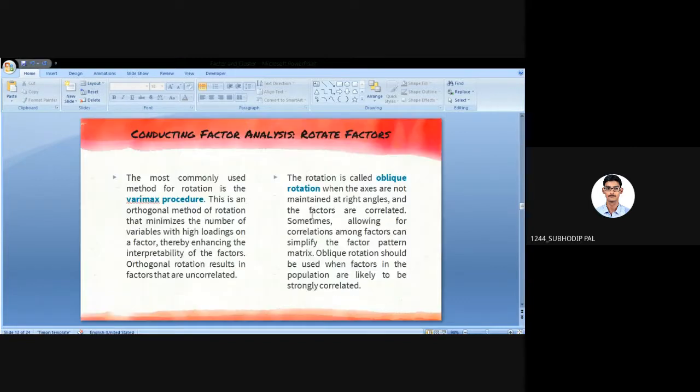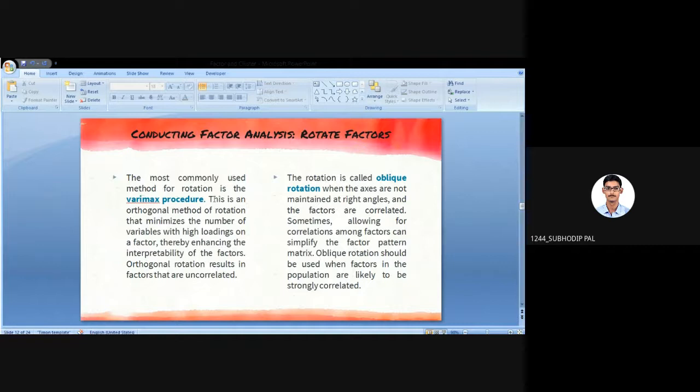Next, there are two methods actually. Factor rotation, you might have heard about this term. Factor rotation helps in understanding which variable actually lies in which factor. There are two approaches.